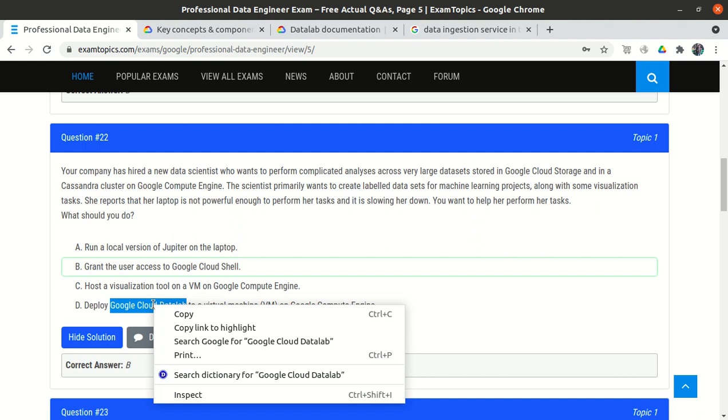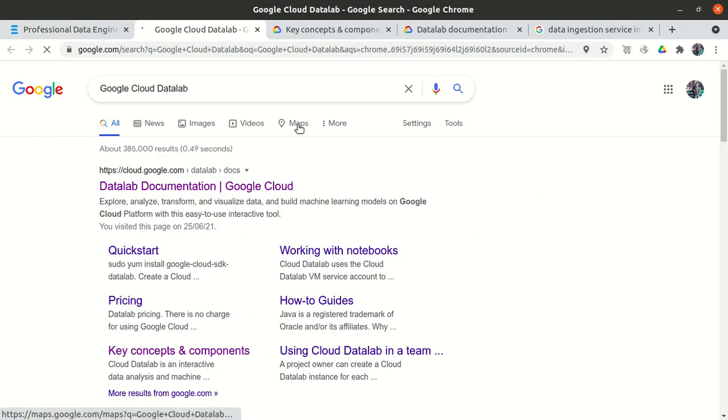Let me show you. If I go to the Cloud Data Lab, see, Cloud Data Lab is used to explore, to analyze, to transform, to visualize data. So it will do all the things for us, and also it will install the Jupyter notebook. We just have to install the Cloud Data Lab and everything will be done for us.